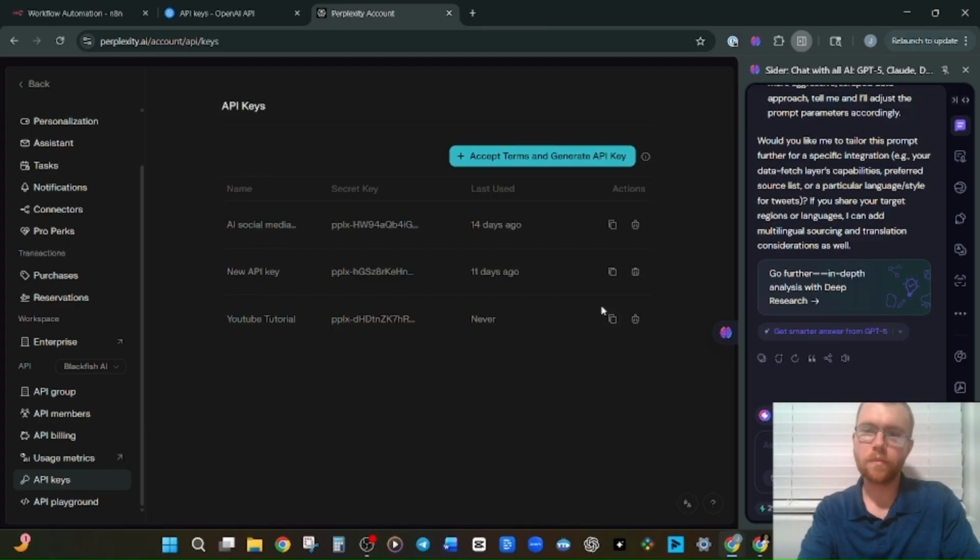Very important to remember, most platforms will never let you see the full text of the API key or copy it except for one time when you create it. You can see Perplexity actually lets you do that. I've never seen any other API key provider do that.